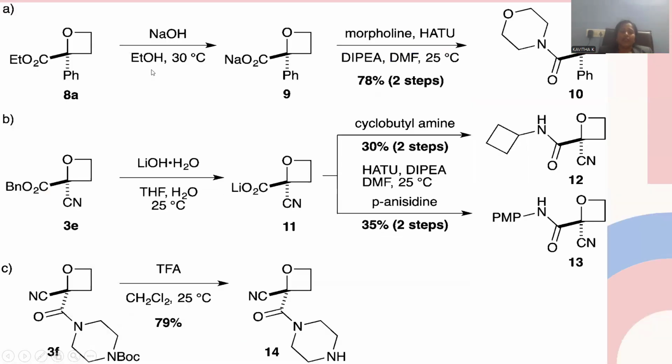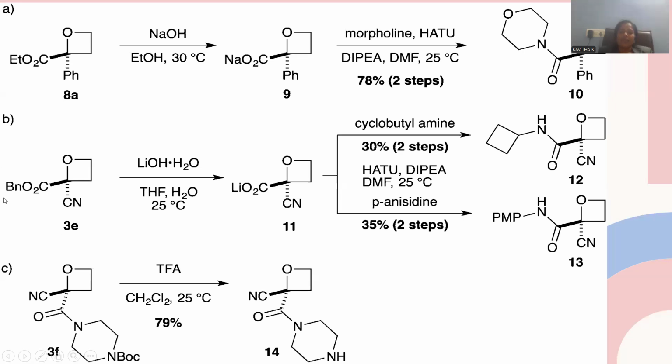Let me go for the reactivity. An alkaline medium is applied over this oxetane molecule, and ethanol is the reagent applied. And here is the ester moiety. The ester will be treated with this base, sodium hydroxide, so that sodium carboxylate formation is possible. It is a kind of salt. Salt will be originated.